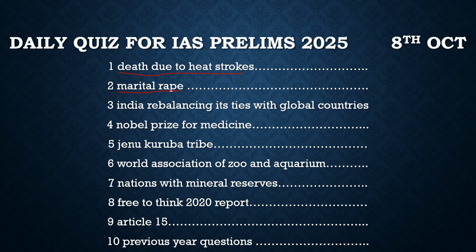But according to the critique, he says that according to the Centre, there is a clear difference between a married woman and an unmarried woman. Any offense against an unmarried woman by any person is very much criminalized. But any sexual intercourse against a married woman by her husband can't be termed as rape.